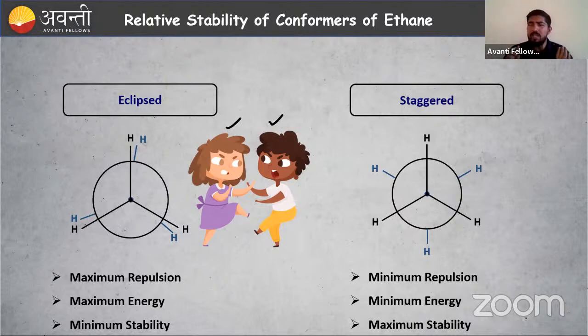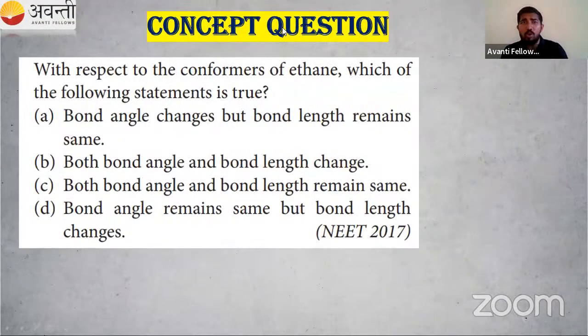Then we are rotating this one. Carbon-carbon bond is present, carbon-hydrogen bond is present. Is there any change in the carbon-hydrogen bond length? No, there is no change. We are not changing the bond length. What about bond angle? We are not changing the bond angle. So in conformers, we are not changing the bond length and bond angle. That is also a very important point. So a question for you.